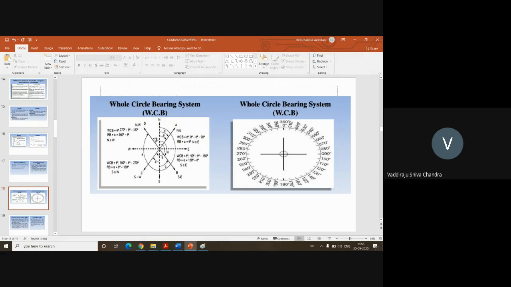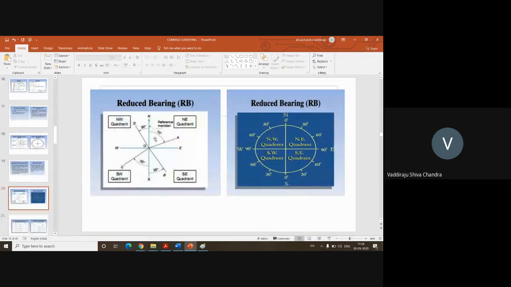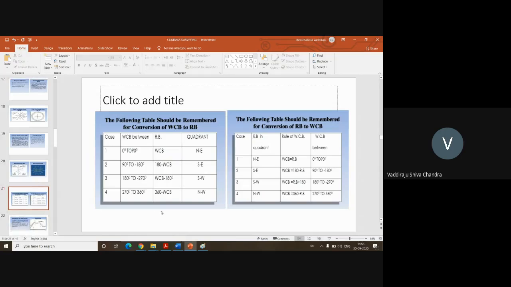So how to convert from one system to the other? This is the table which is used to convert the angle from one system to the other. Suppose a whole circle bearing of 45 degrees is given. It lies between 0 and 90 degrees, so the quadrantal bearing is north 45 degrees east.